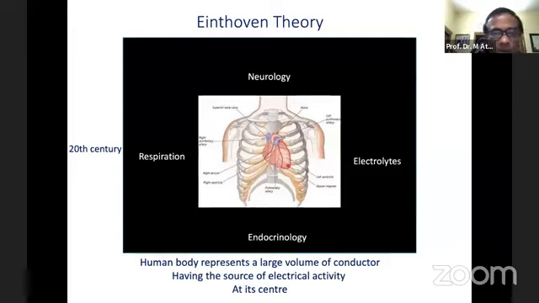The heart can be compared with the sun, and it is surrounded by multiple systems of the body like neurology, electrolytes, endocrinology, and respiration. All the systems are nourished by the heart, and the existence of all the systems depends on the existence of the heart. So the heart is the center of the body, and that is the source of electrical activities of the body.